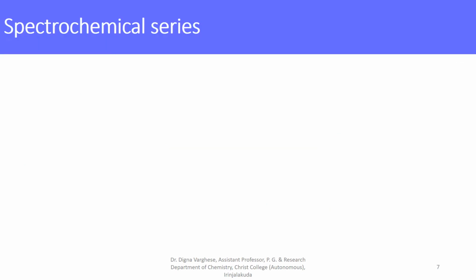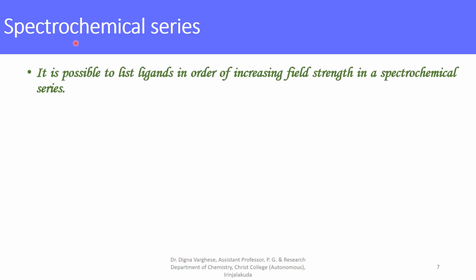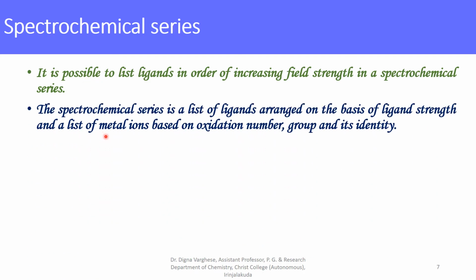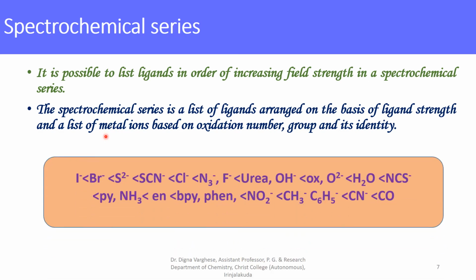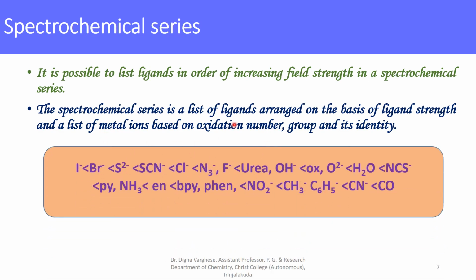Spectrochemical series. It is possible to list the ligands in order of increasing field strength in a spectrochemical series. The spectrochemical series is a list of ligands arranged on the basis of ligand field strength, and a list of metal ions based on oxidation number, group, and its identity. Here you can see the spectrochemical series of ligands. The halide ions I⁻ and Br⁻ are the least field strength ligands. High field strength ligands are cyanide and carbonyl ligands.